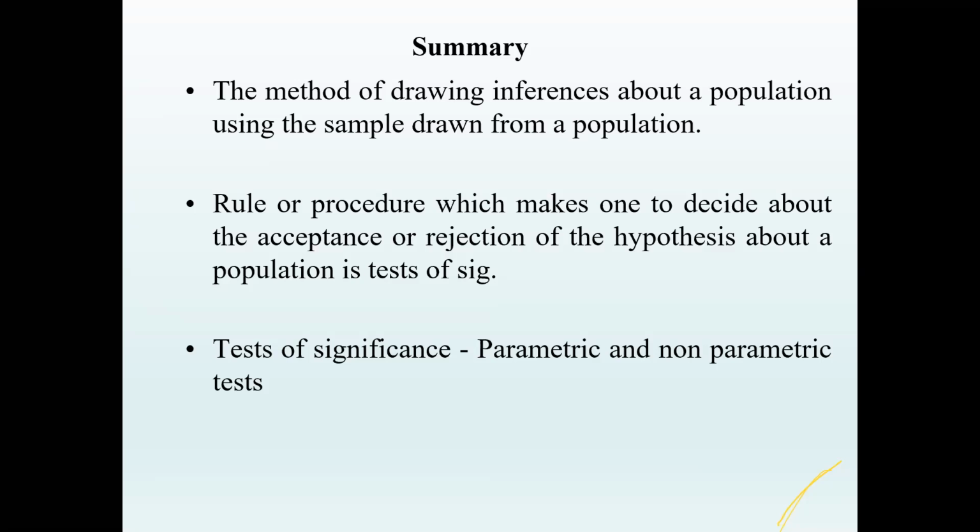Then we discussed the different steps in testing of hypothesis, basically those five important steps, from framing the null and alternate hypothesis to concluding or inference. Then we discussed the different parametric and non-parametric tests that are available, and the names of those tests.